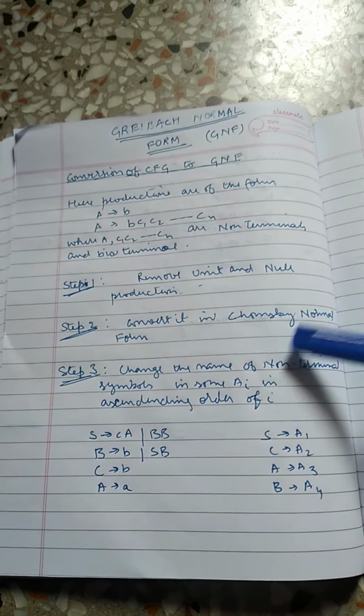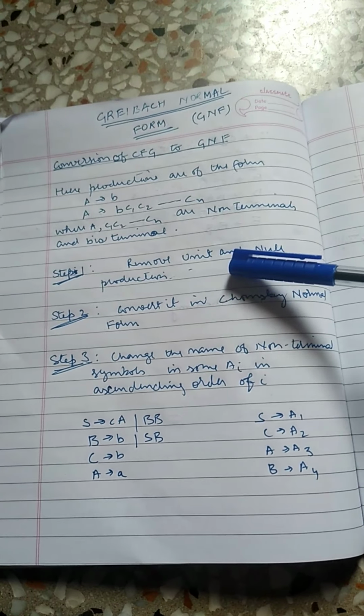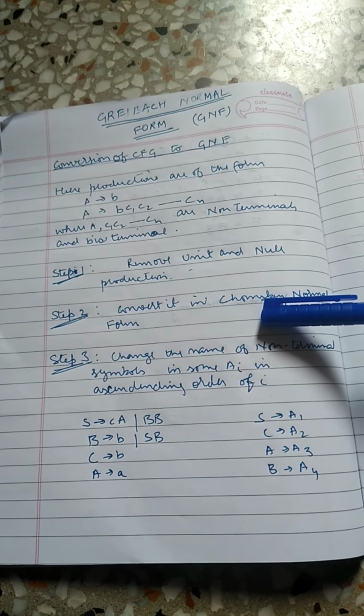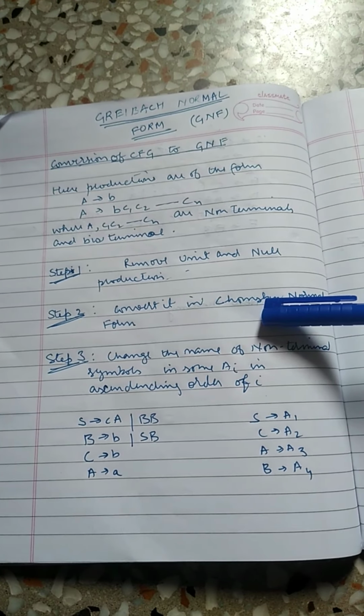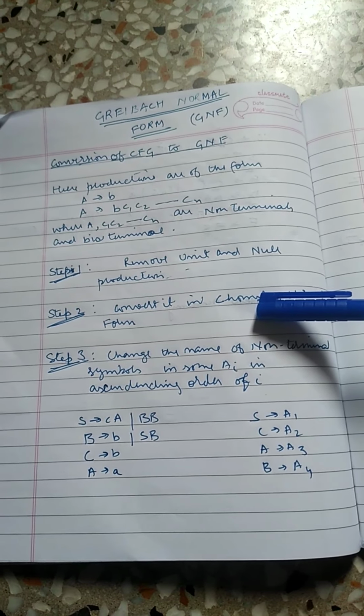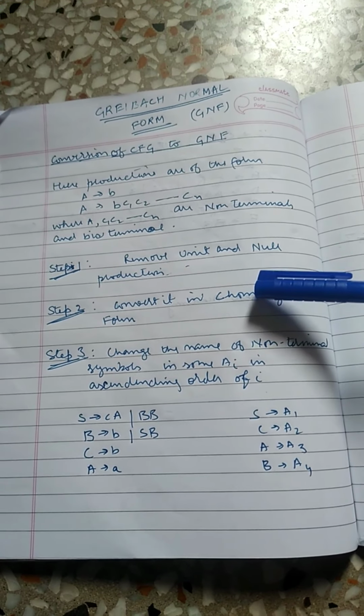Step number 1: remove unit and null productions to convert it into Chomsky normal form. For step number 1 and step number 2, you can watch the previous lectures.